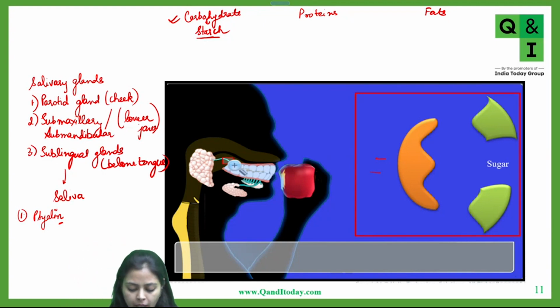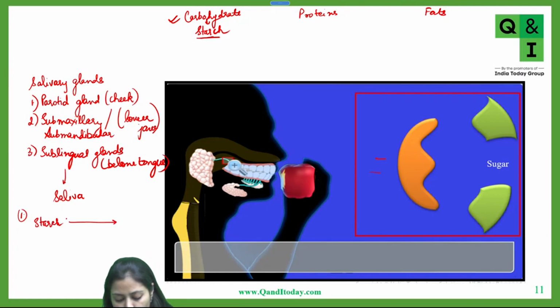From here, I'm going to tell you this equation: starch, by the action of salivary amylase, is getting converted into maltose.